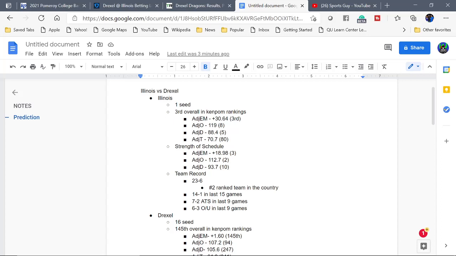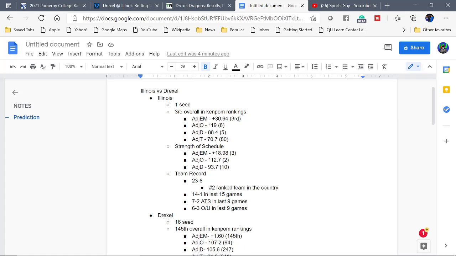So an efficiency margin here is pretty much the difference between adjusted offensive rating and adjusted defensive rating. Adjusted offensive rating means points per 100 possessions, okay? And this is the reverse, points allowed per 100 possessions, all right? So this is just the difference between these two numbers right here. So the higher this number, the better, all right?